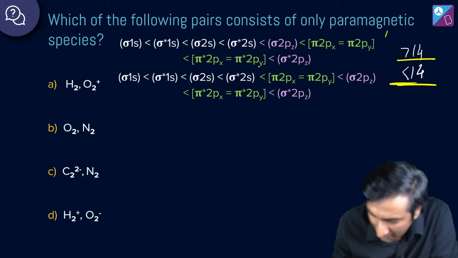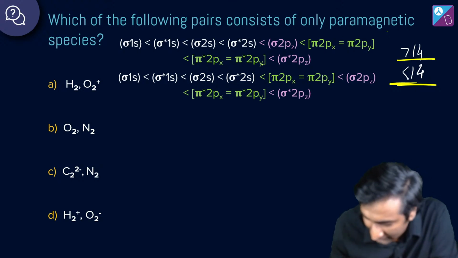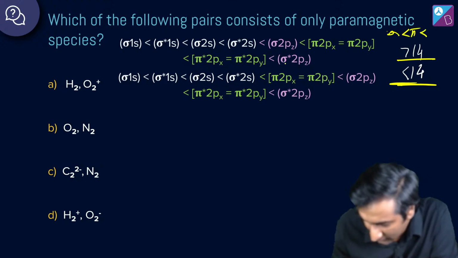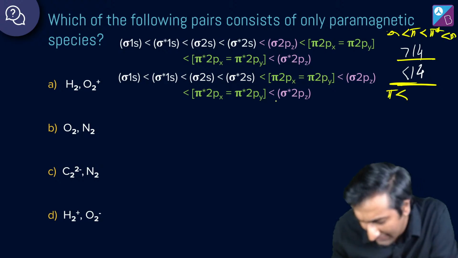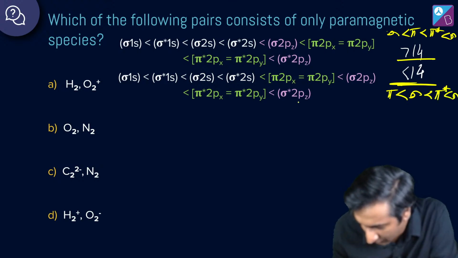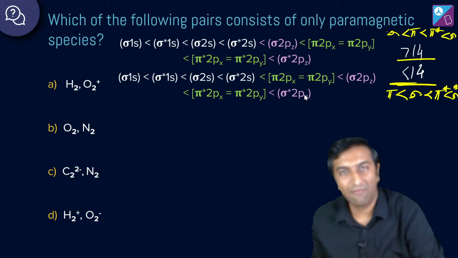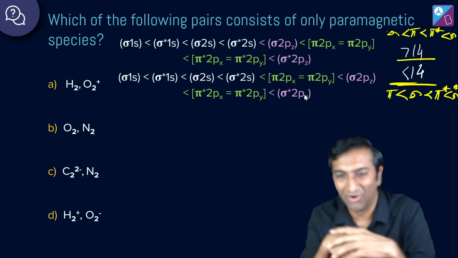Greater than 14 has pi, no, sigma. We started off in a weird way. Pi star, sigma and pi. Write it again and again, keep writing, if you write it 10-15 times, you'll remember it in life and never forget it. Hopefully. I have a bad memory, so I forget, but hopefully you guys will not.